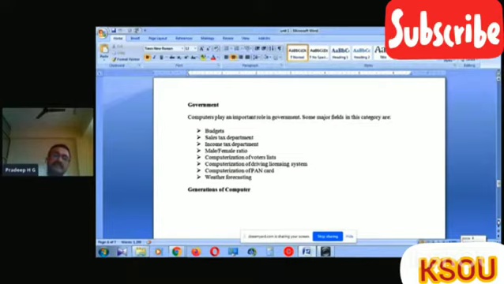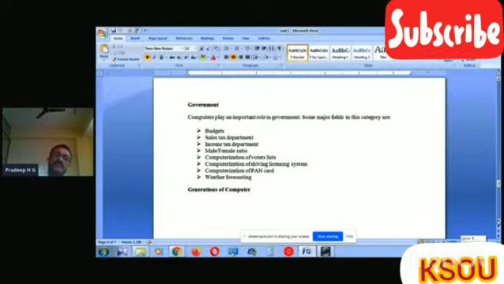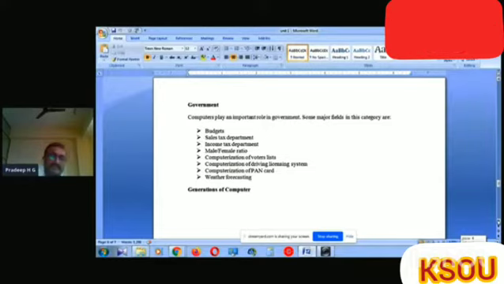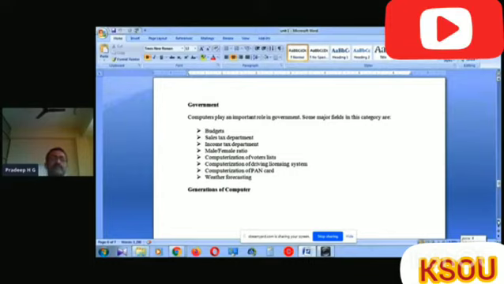Sales tax department: how much sales are done in this year or this day or this month, like that. Income tax department: who are paying the income tax, who must pay the income tax, who are not paying the income tax, or the PAN number, like that. So much information will be there.